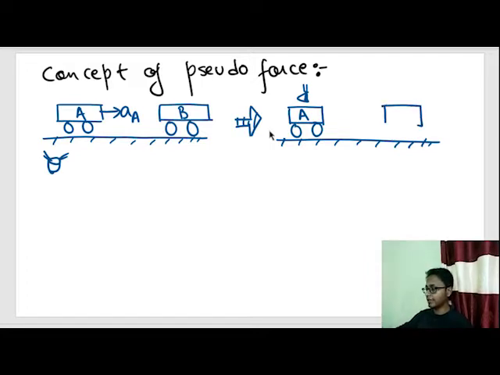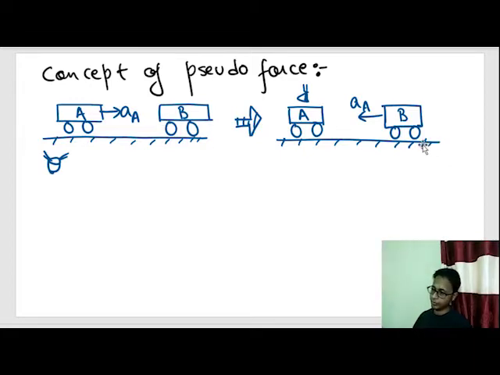He'll see this car B moving towards itself with the same acceleration A. Why? Because we reverse the direction of this acceleration and apply it to all other remaining bodies.